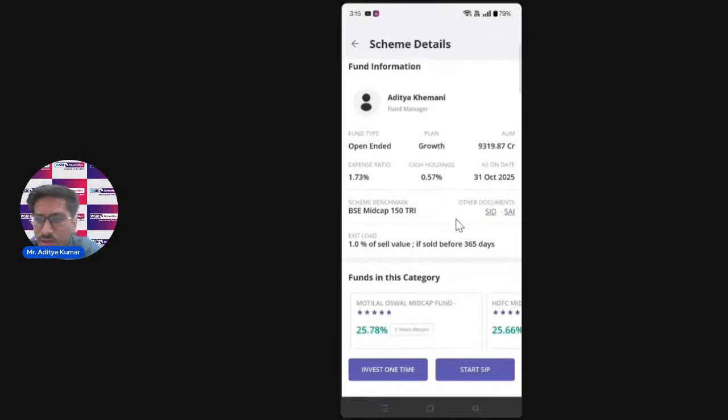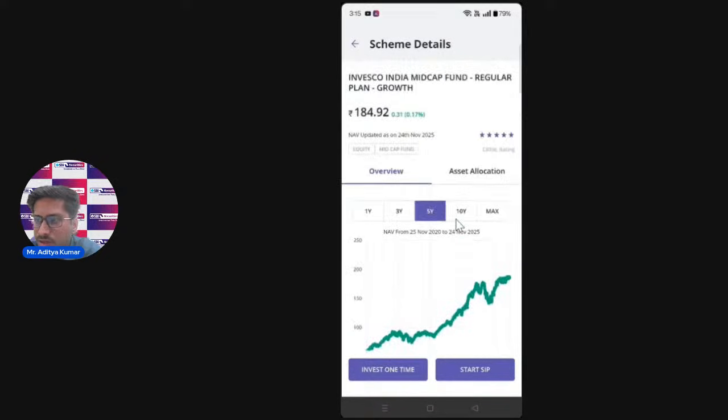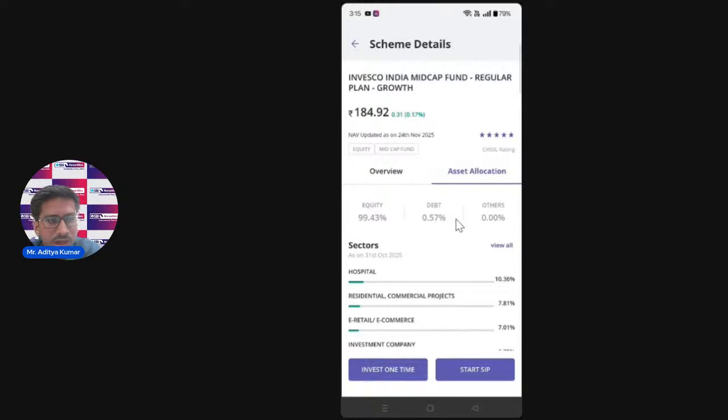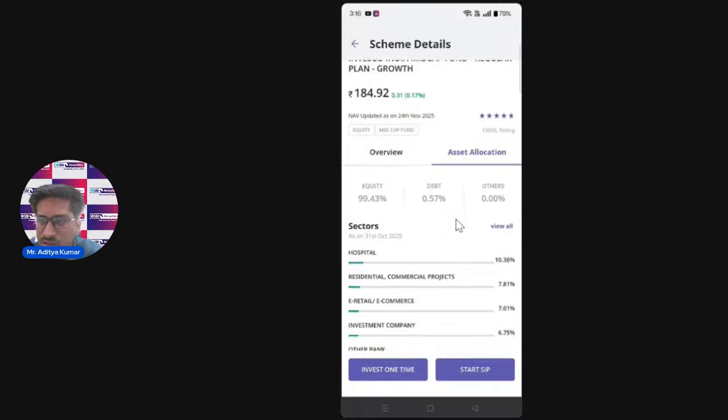Here you can see the fund manager name, the type of fund it is, and the holdings of the fund, how your money is being divided. In the asset allocation, you can see how your money is divided into three parts that I've told you, not in a single basket: equity, debt, and others. So 99.443% of the money will be in equity, and the rest 0.5% will be in debt.